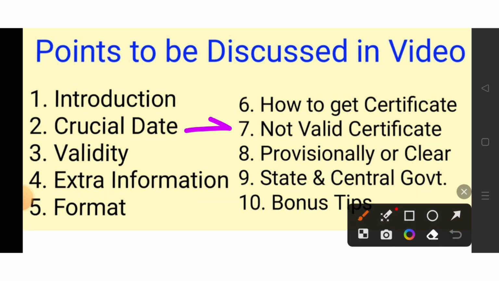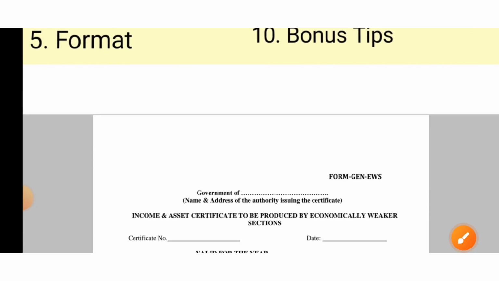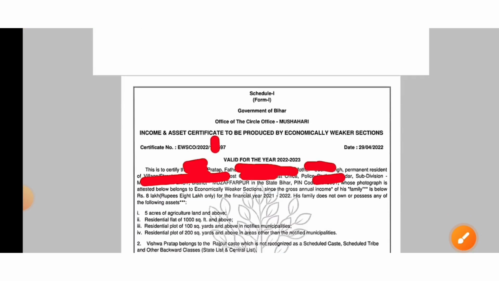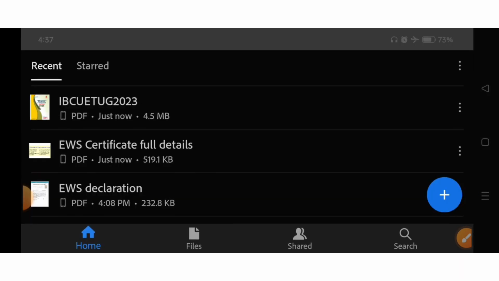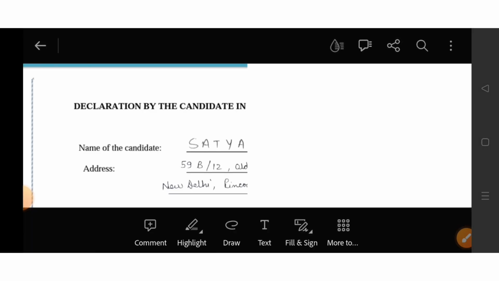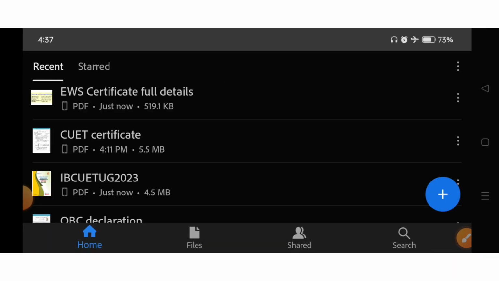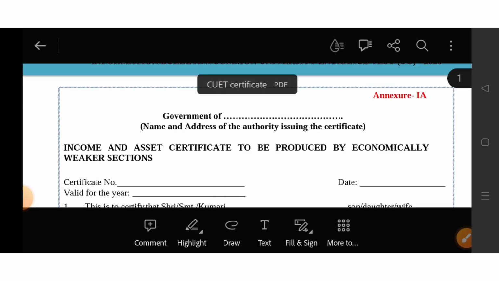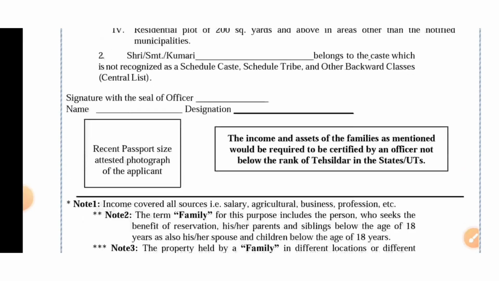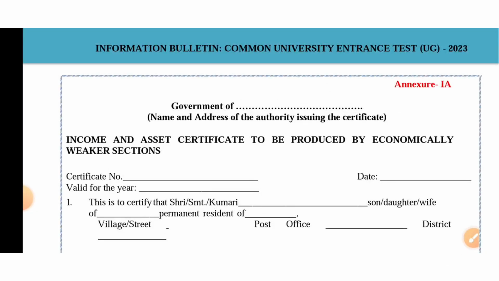If you do not have a valid certificate, then your candidature may get cancelled, and you may lose the seat. So don't take the risk. These are the few things which I wanted to discuss. And if you do not have this certificate right now, then you can also fill the declaration. This is the declaration, and I had made a separate video on how to fill the declaration, and I had given a PDF of all the formats. So you can also download that format PDF. And if you have any query, you can comment in the comment box.